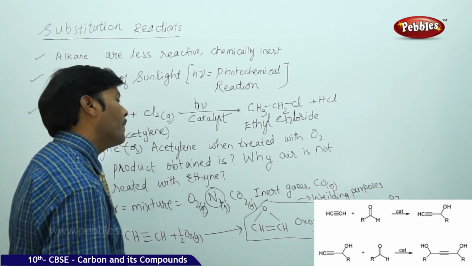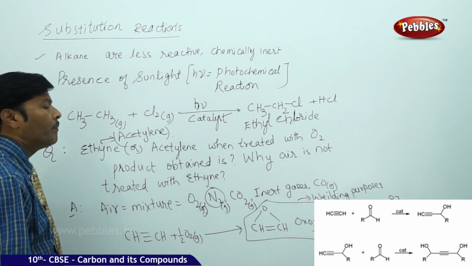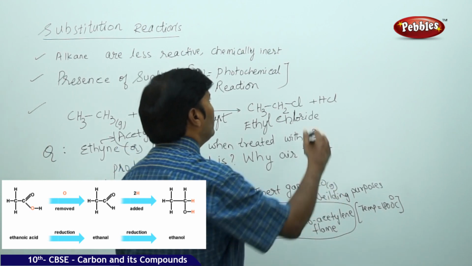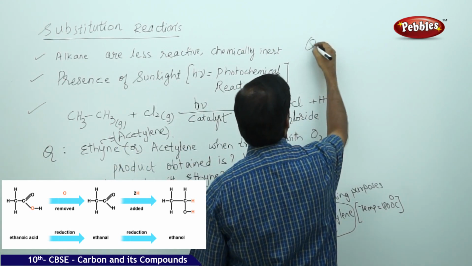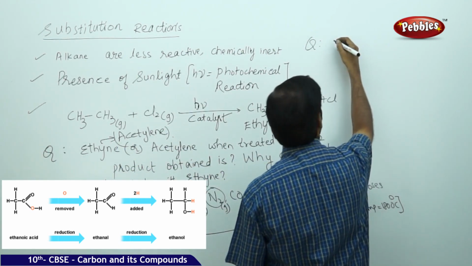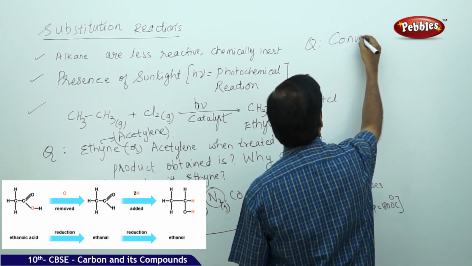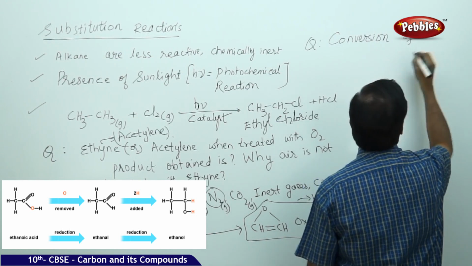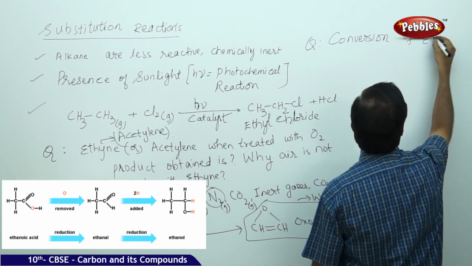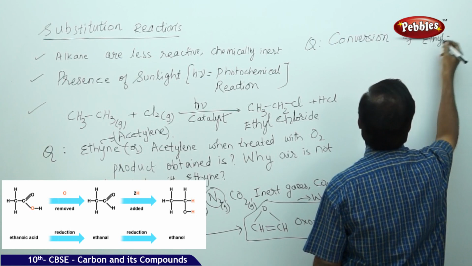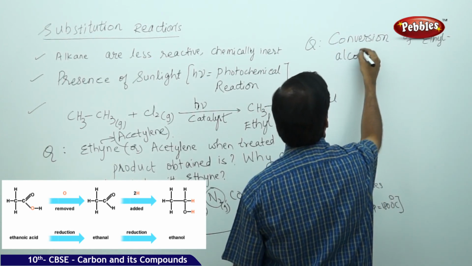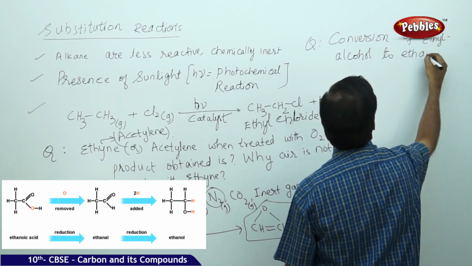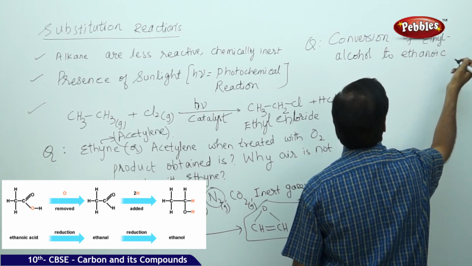Oxyacetylene flame is used for welding purposes. Similarly, the next part of the question is conversion of ethyl alcohol to ethanoic acid.